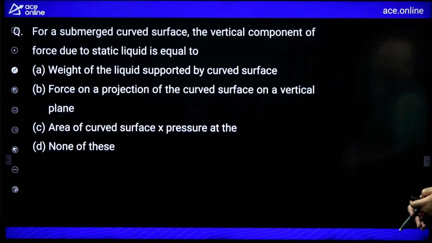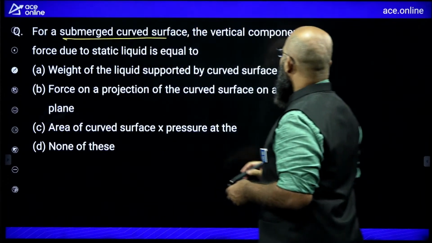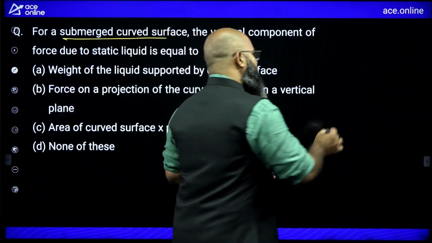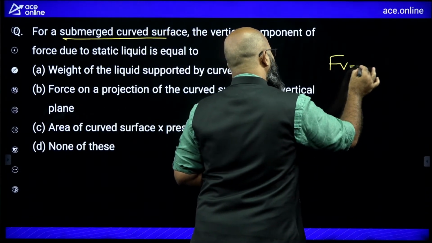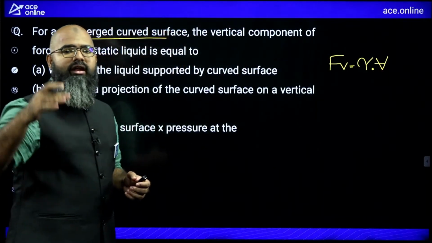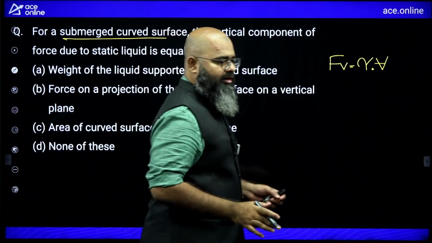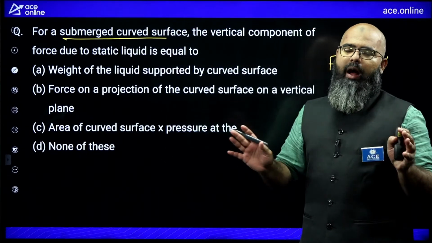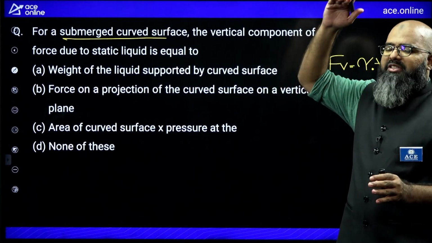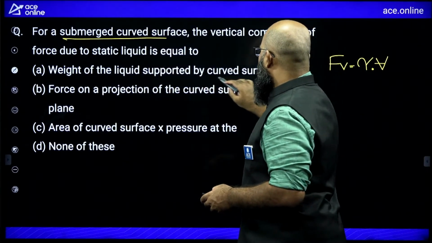Okay. Next question. For a submerged curved surface, now we are entering into curved surfaces. The vertical component of force due to static liquid is equal to how much? The vertical component of force is a weight equivalent thrust, gamma times volume. And the volume should always be measured from where? From the zero pressure line up to the curved surface, whether or not the fluid is present. Whether or not the fluid is present does not matter to you at all. You are supposed to start measuring from the zero pressure line up to the curved surface. So what is the answer over here? Weight of the liquid supported by the curved surface.